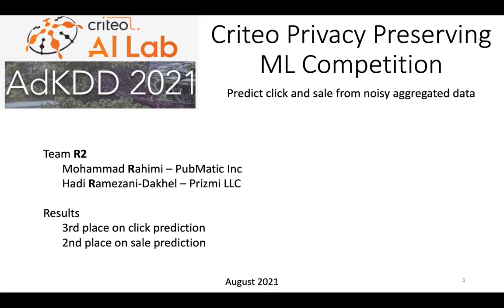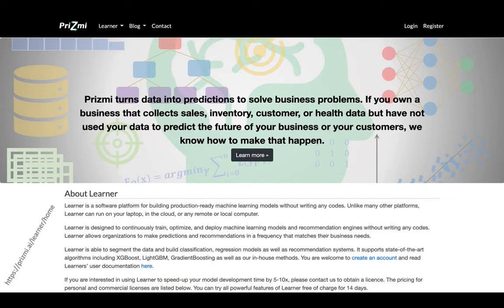But before that, I would like to introduce the software that we used for this competition. We used the learner that was developed at Prismy. The learner is able to segment the data and build a classification model. It supports almost all ML algorithms, including XGBoost and LightGBM that we used in this competition.